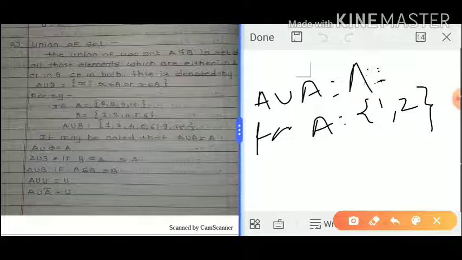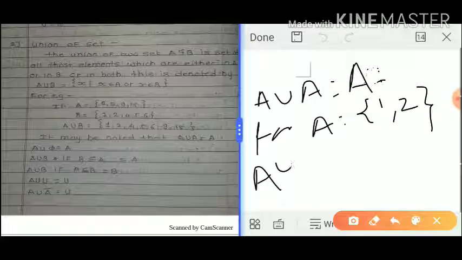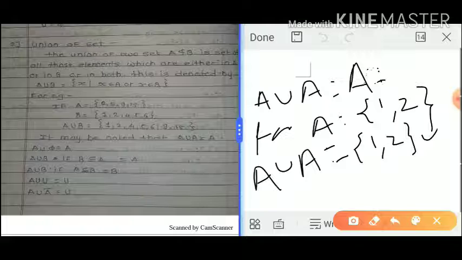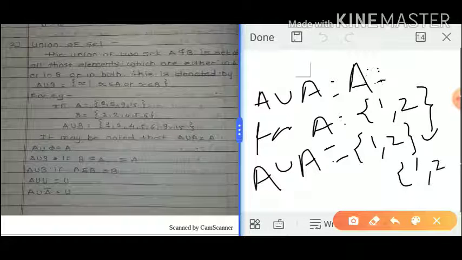We need to find A union A, which means {1, 2} union {1, 2}.